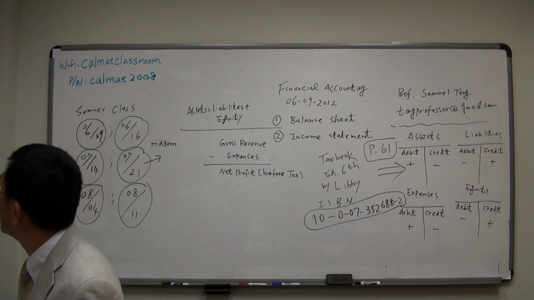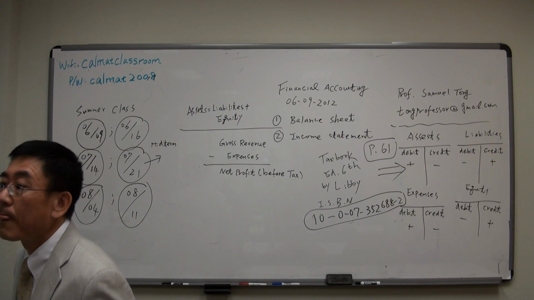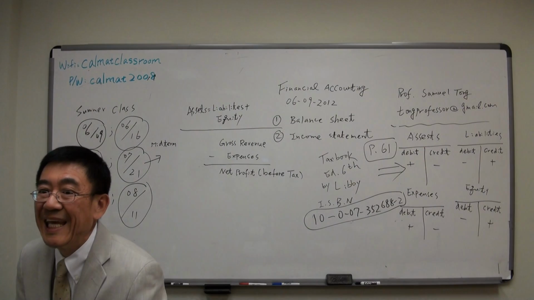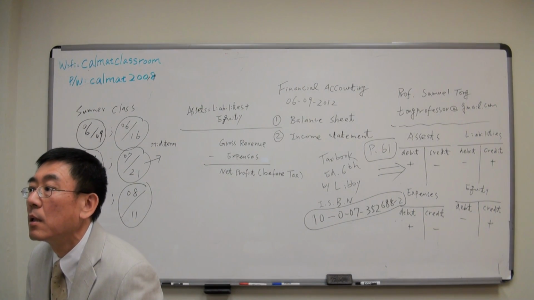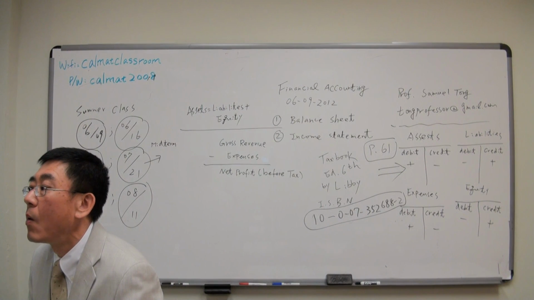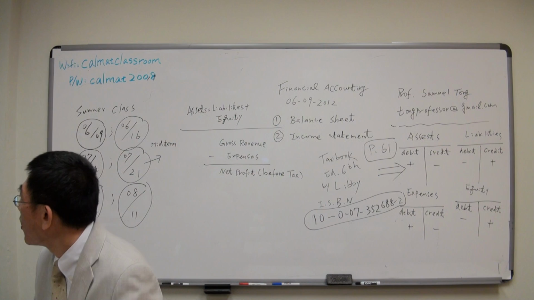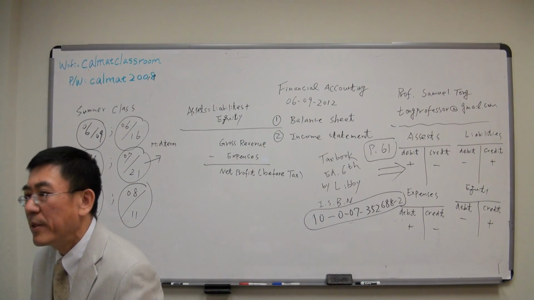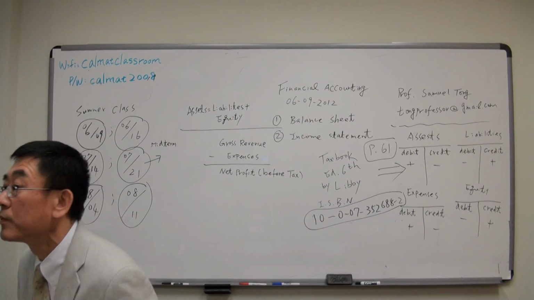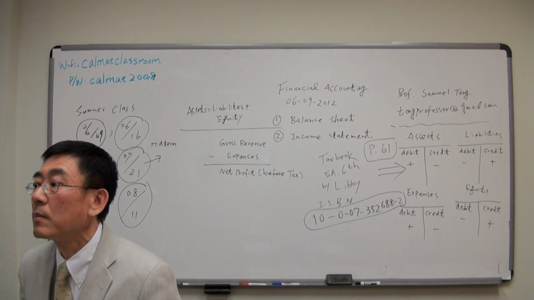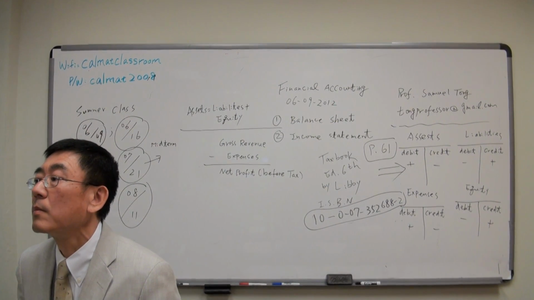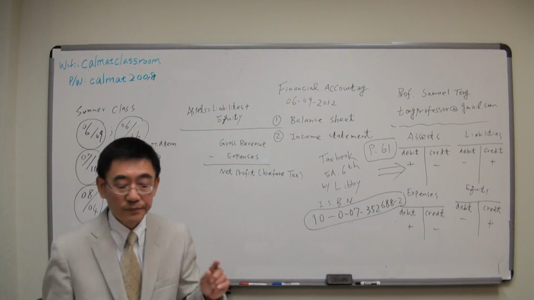Oh, let me ask you. What's the difference between 23 and 24? 23 is called paid-in, and 24 is retained earnings. Once you get into capital, you can take it back and distribute it. Not quite. What's the major difference between 23 and 24? Retained means the net income from last period to this year. Very good.